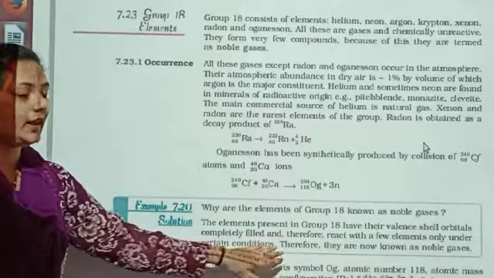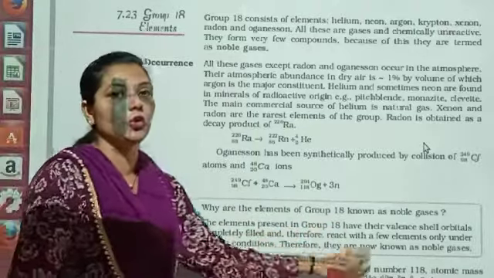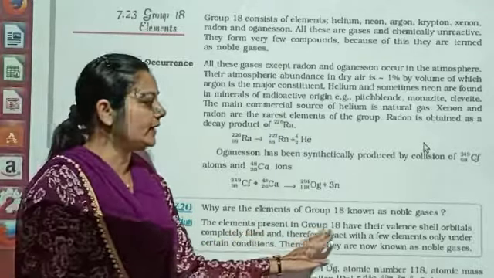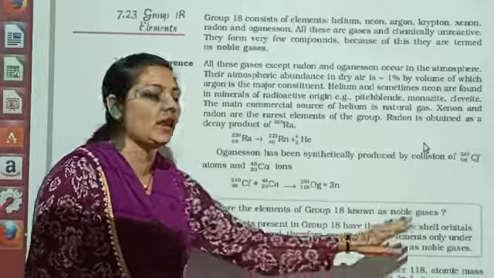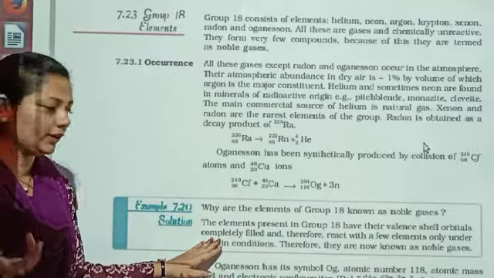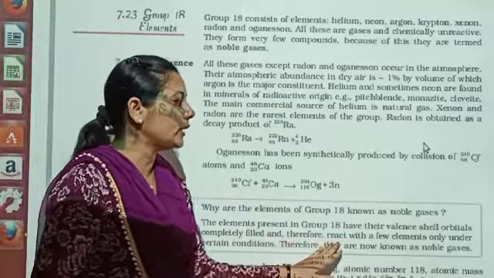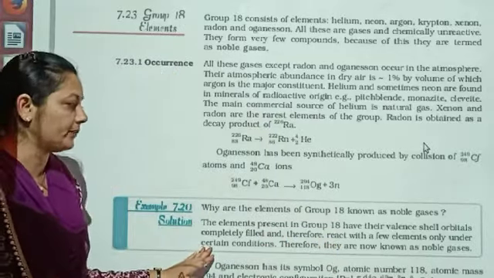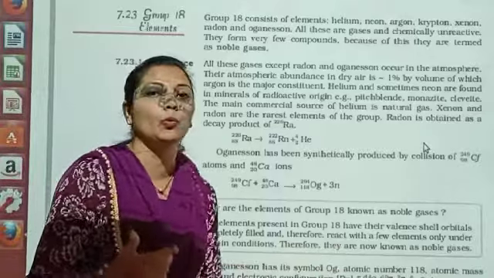Why are the elements of group 18 known as noble gases? Your in-text question is asking why we call them noble gases. So as I explained to you right now, the elements present in group 18 have their valence shell orbitals completely filled and therefore react with very few elements only under certain conditions. Therefore, they are known as noble gases.